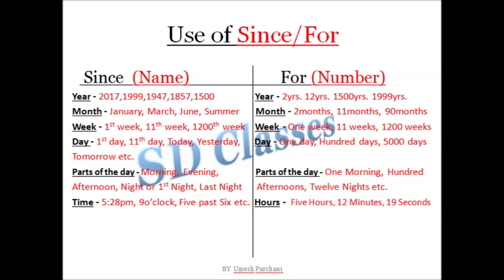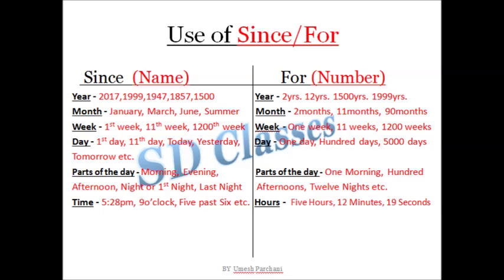For example, let's understand year. You know what the name of this year is. It's the present year, that is 2017. And if I go to previous years, that is 1999, 1947, 1857, 1500. So these are the year names. If I talk about the numbers, or the counting of years, that is 2 years, 12 years, 1500 years,